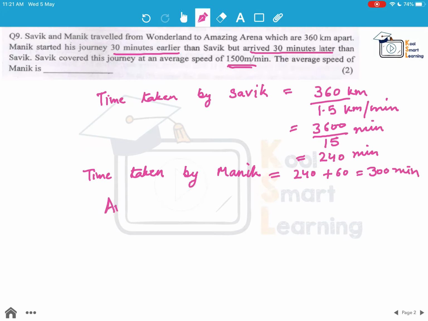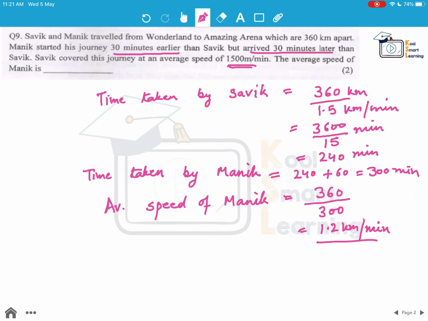Right? So what is the average speed? How do we calculate average speed? It is the total distance travelled, which is again 360 km, divided by the time taken, which is 300. So this comes out to be 1.2 km per minute.